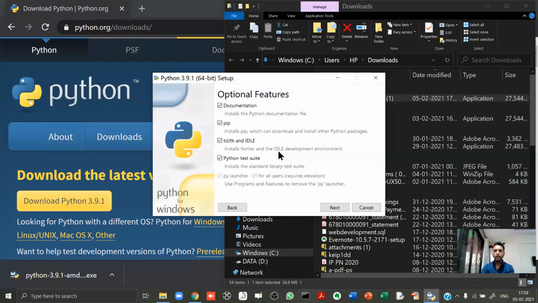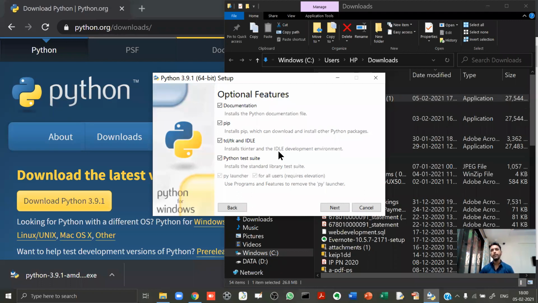Okay. So what happens is, listen to me carefully. Now, when you install other languages, let's say you install Java. So when you install Java, only the Java compiler, only the Java interpreter will get installed, and you will have to install one IDE separately. So if you want NetBeans, you have to install NetBeans separately. You have to install Notepad++ separately.